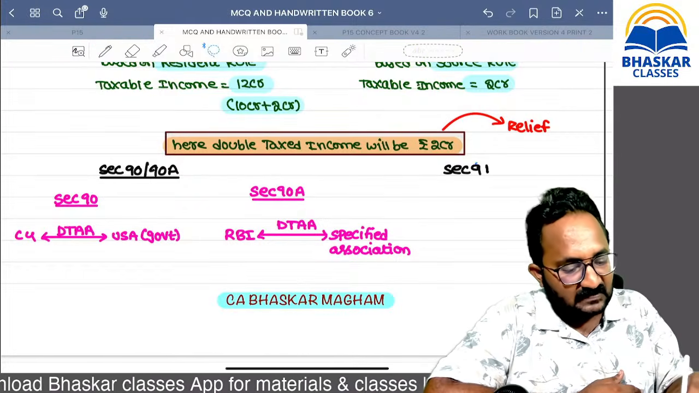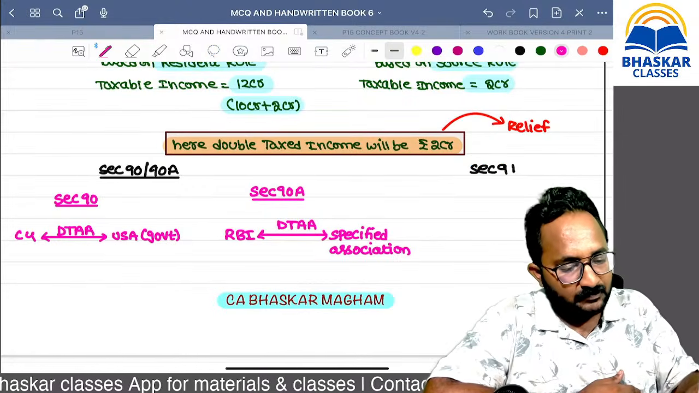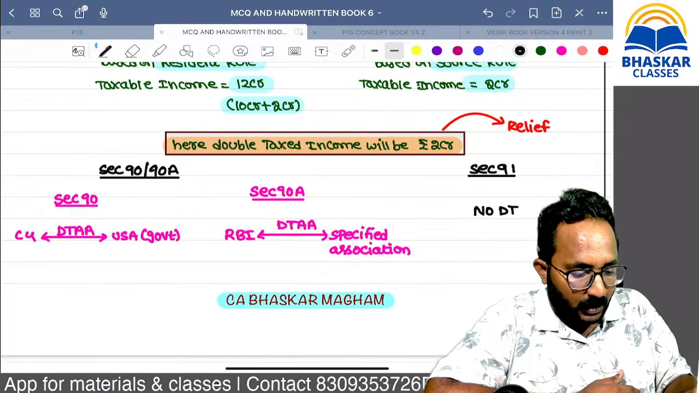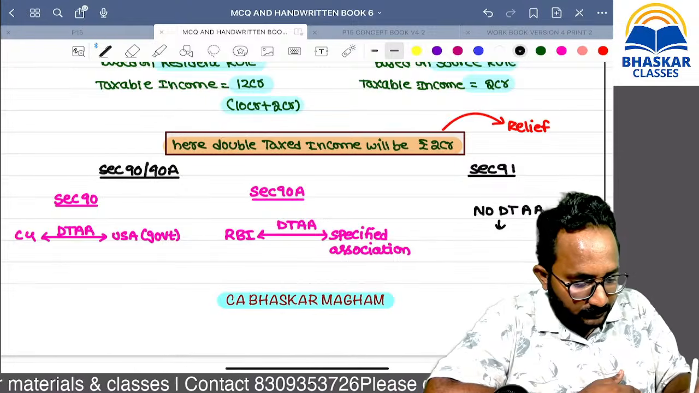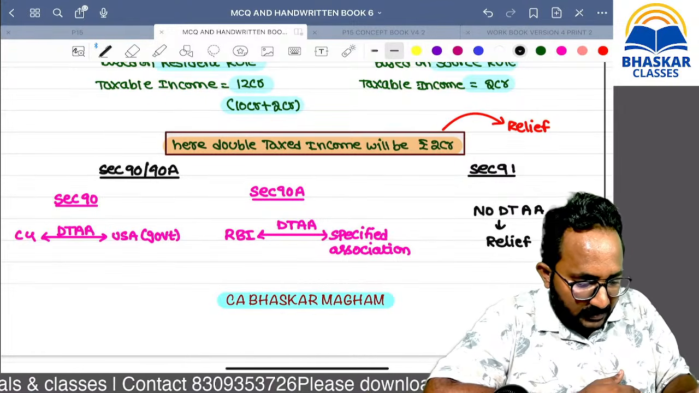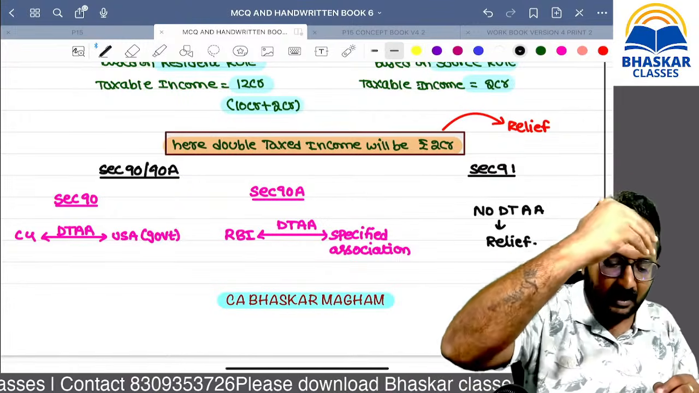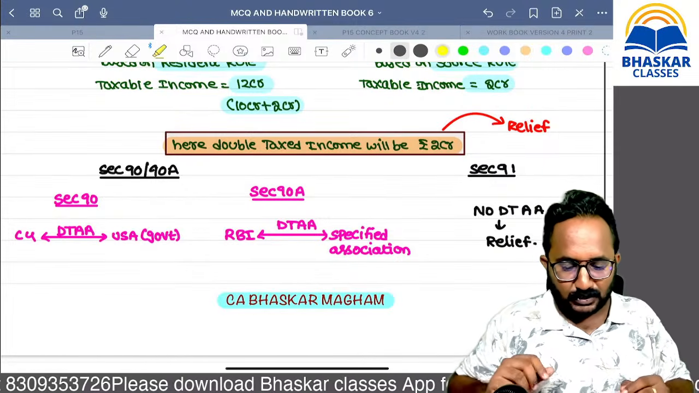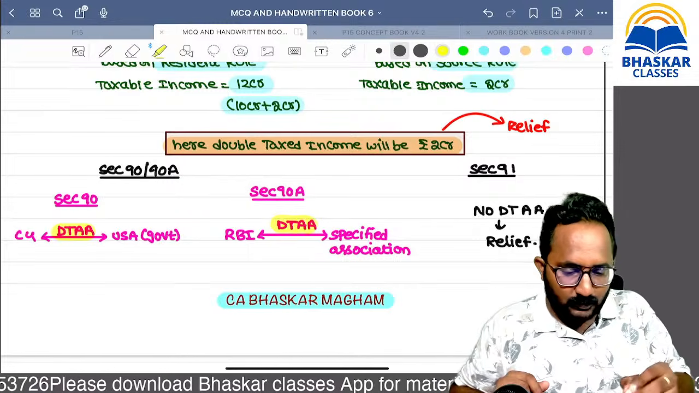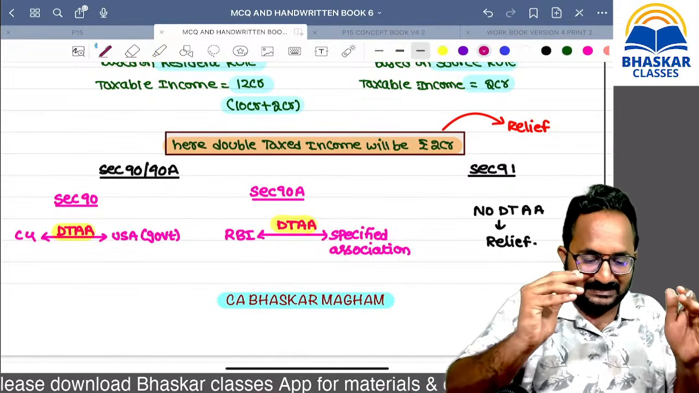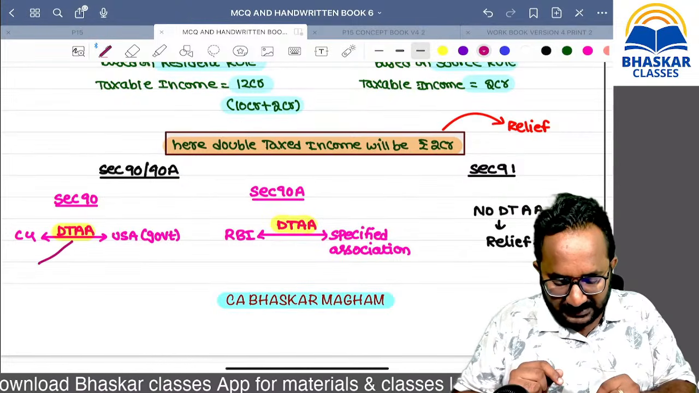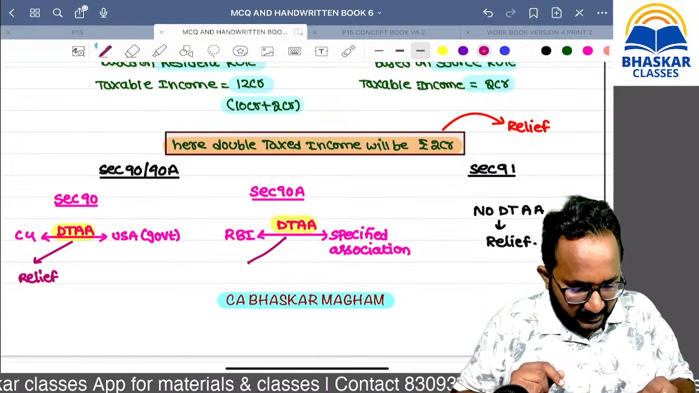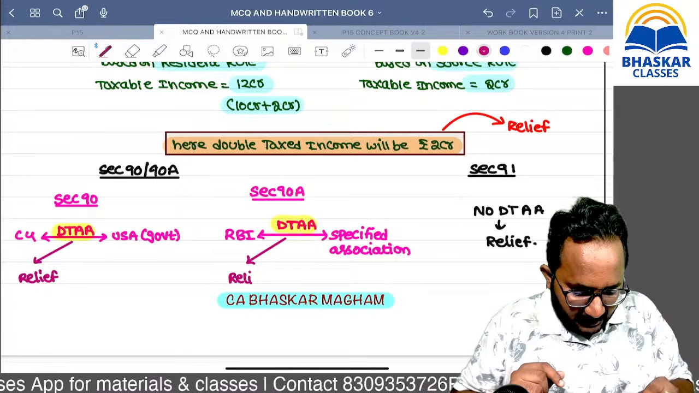So then what about section 91, sir? Remember section 91: if there is no DTAA, how are we going to provide relief? If there is no agreement between the countries, how are we going to provide the relief? Now I am asking one question to all of you. Sir, what is the use of this double taxation avoidance agreement? Many of you are saying easily, in order to provide the relief for double taxation.